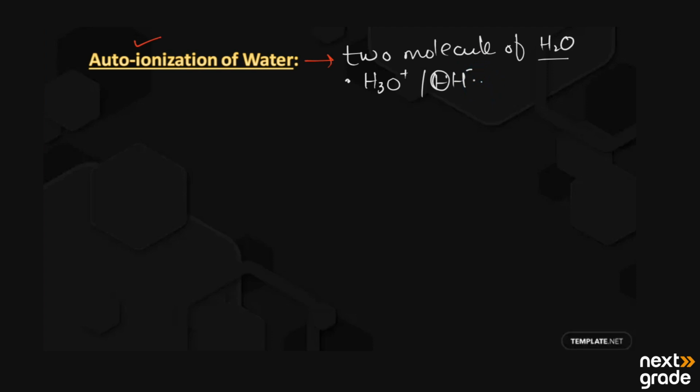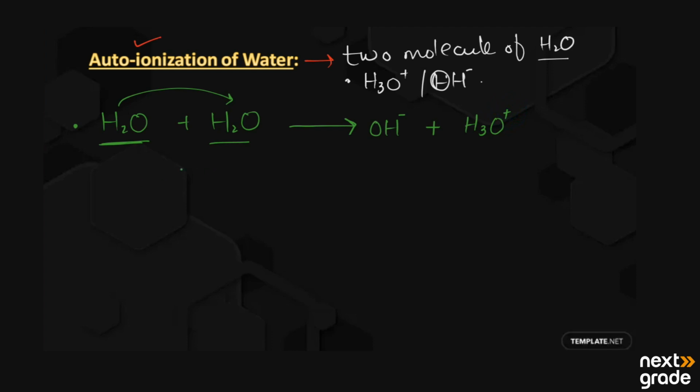Let's have a look at what this reaction tells us. We have two water molecules that react, then one water molecule donates the proton and the other accepts the proton. The water molecule that donates the proton becomes the hydroxide ion, OH negative ion, and the water molecule that accepts the proton becomes the hydronium ion, H3O positive ion.